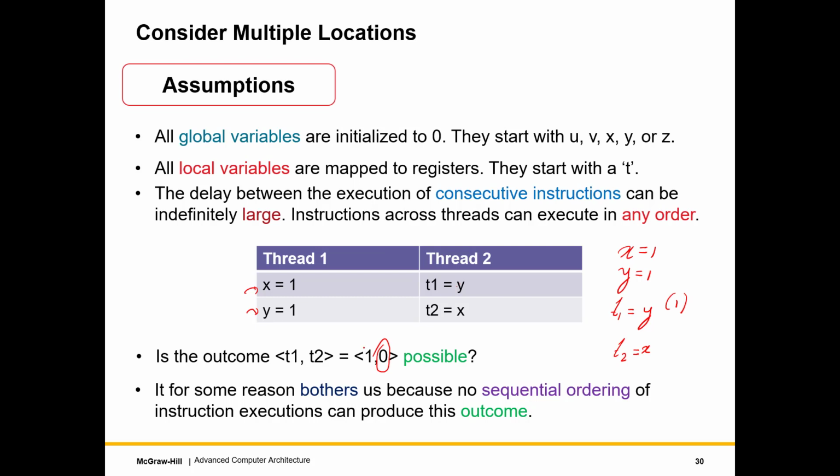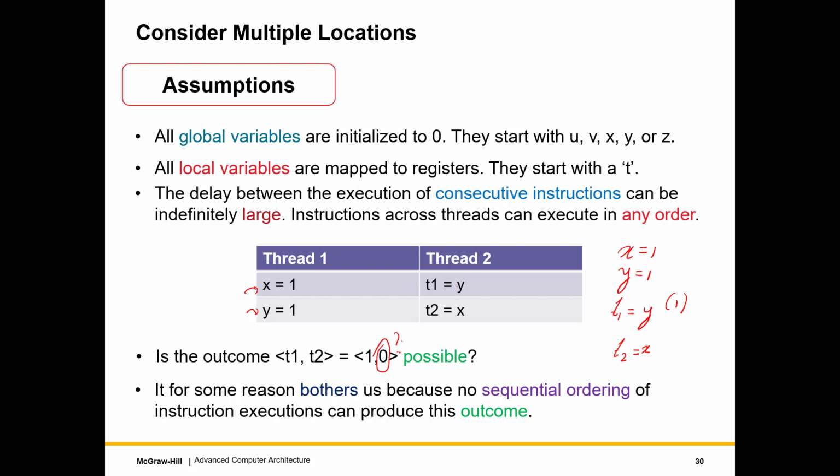So we are saying that yes, there might be many outcomes, but this particular outcome, in our opinion, is not possible because it does not meet our standard of intuitiveness. It does not appear to be very intuitive because our logic is that first we set x, then we set y, then we read y to be 1. So we should definitely read x to be 1, but we are reading it to be 0. And this is where we have a big issue.